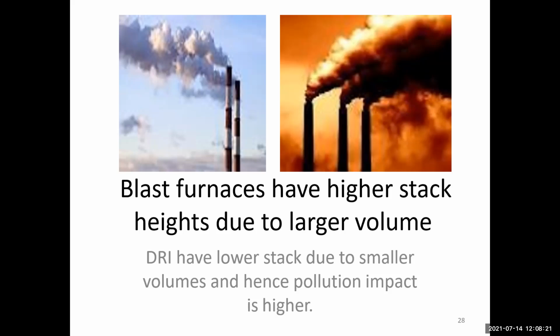This is flue gas, stack, flue gas stack or chimney. Chimney, flue gas stack, draft, induced draft and forced draft. What is the difference between induced draft and natural draft? The two types of cooling tower are natural and induced draft. Effective stack height: the effective stack height is the sum of the physical stack height and the plume rise. So what is the effect of stack height on transport and dispersion of air pollutants? How do we define stack height in terms of transport and dispersion of air pollutants?